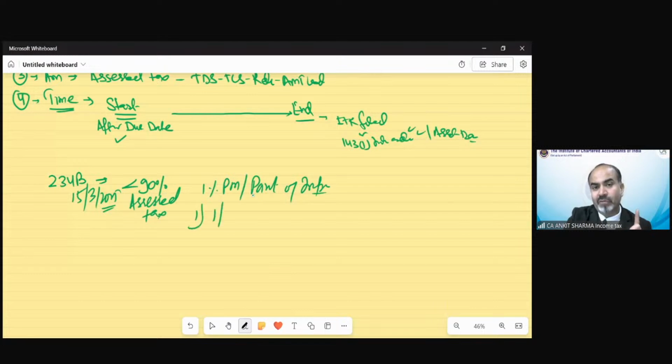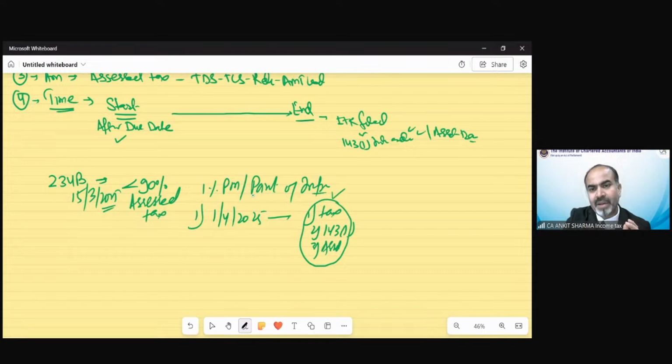It will start from 1st April 2025, a fixed date from the start, and end on the tax paid, the 143(1) assessment, as we explained in the section, or the assessment done. That date is going to be given in the examination. Do not worry. In the question, it will be specified. You should know the starting date for all these three. The last date would be given in the question. So that was the first case, 234B.